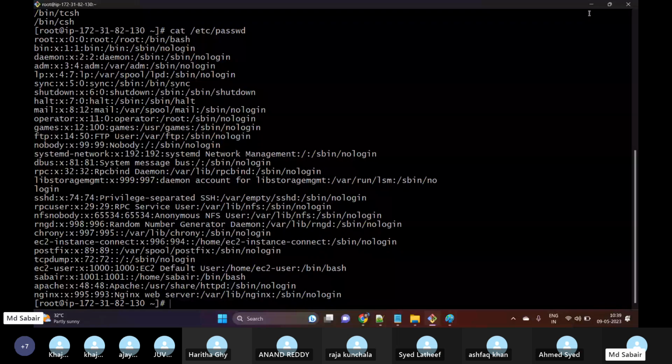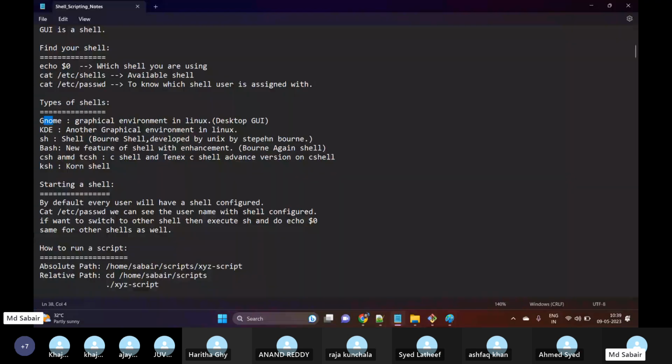It doesn't mean that in Linux servers we are only using black and white screens. No, we can also install graphics as well, but we need to download the GNOME packages. GNOME is one of the packages, and KDE is also one of the graphical environments available in Linux. Again, this will also help us with the graphics.